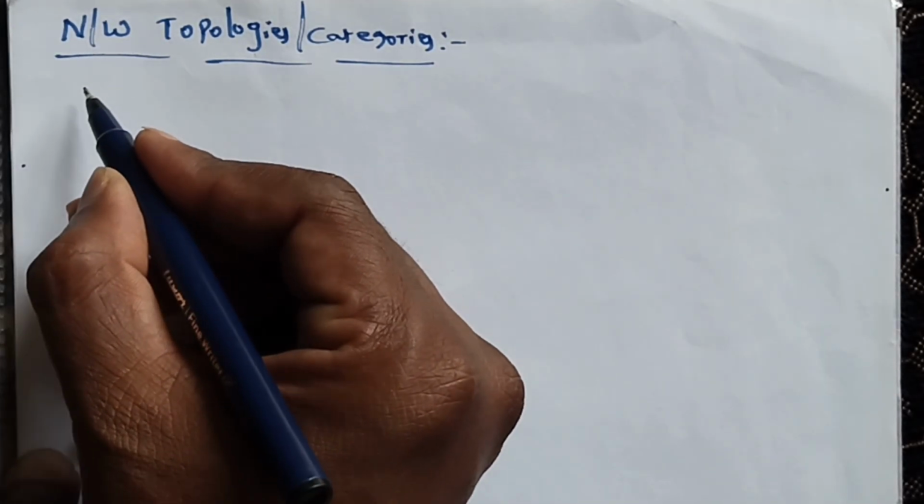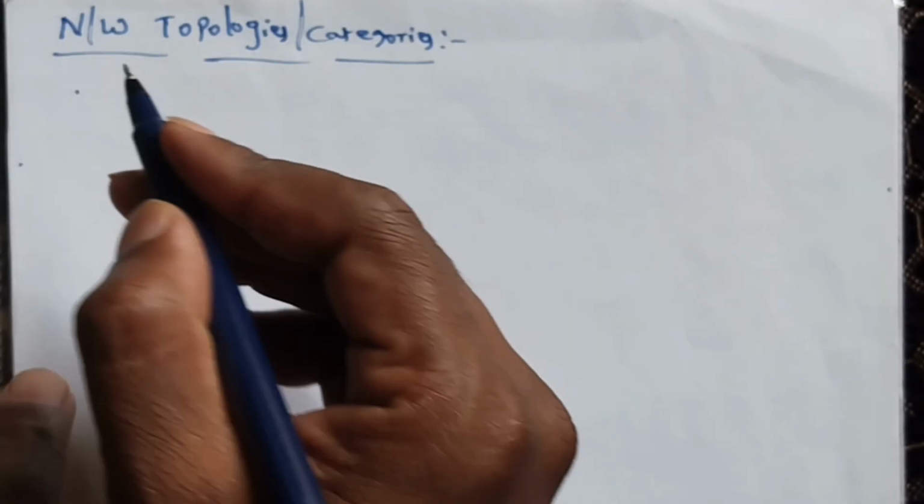Here, what is the topology? A topology is a physical or logical connection. It is the physical or logical structure of a network: how all the computers are interconnected to each other. That is nothing but topology. What does topology mean?